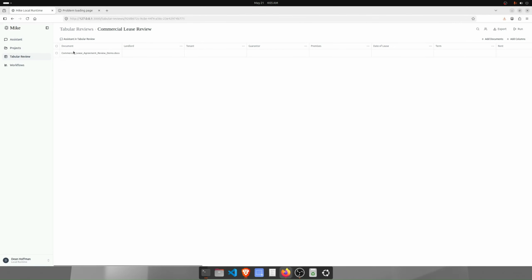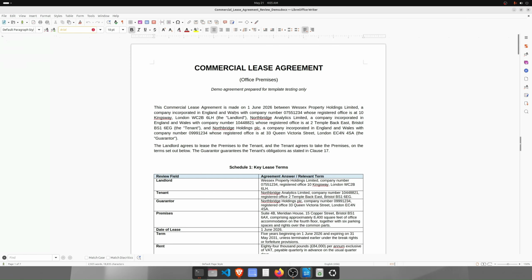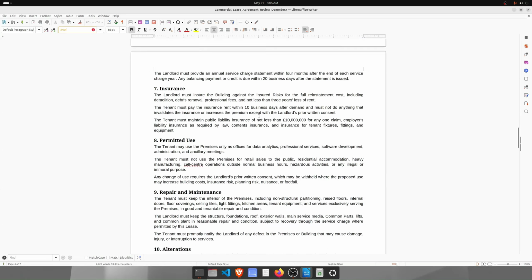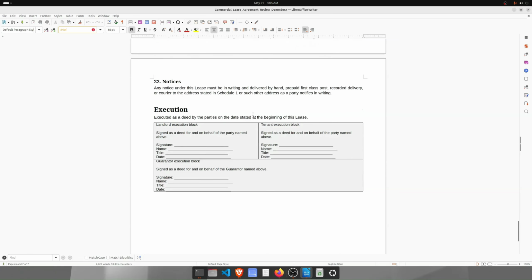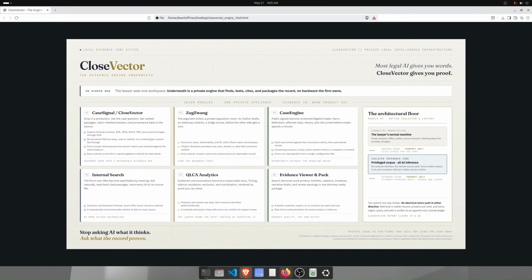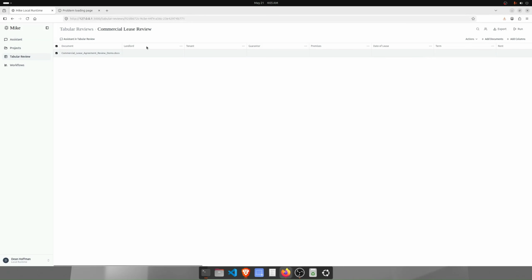And what you can do then is have it extract the data from the document. So here's kind of a hypothetical lease document with all the typical sorts of things that you might expect to find in it. So we've uploaded that, and now we want to go ahead and extract this specific data here. So I'm going to click Run, and you can see it running over here, and it's going to go through that document and then extract each one of the relevant points or chosen fields and populate them.